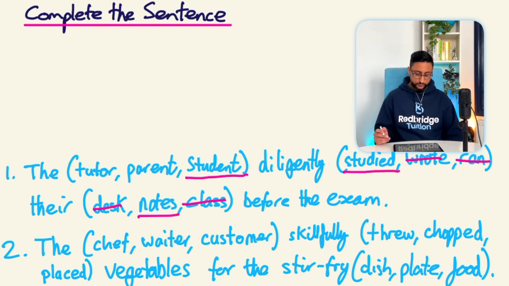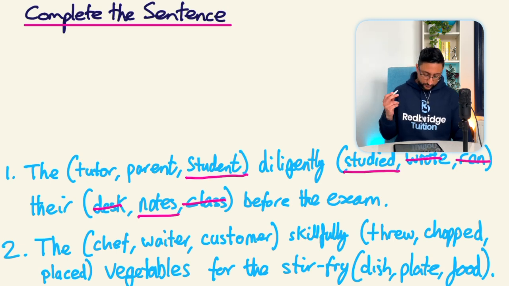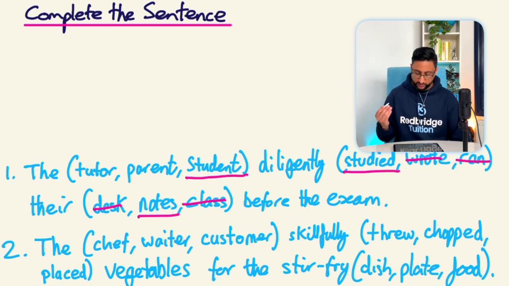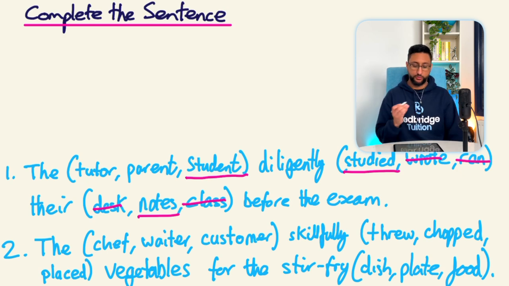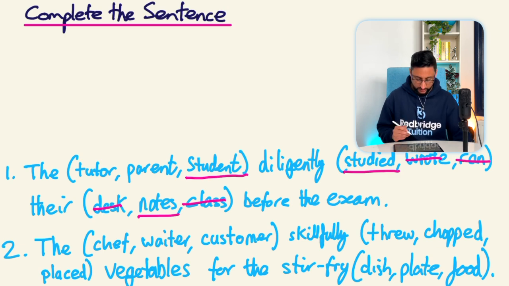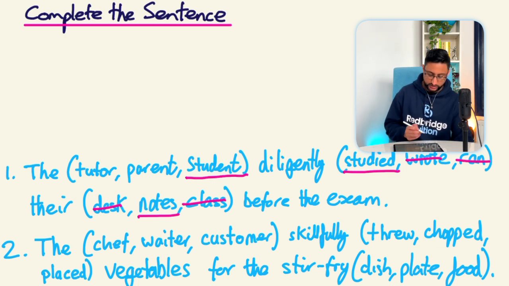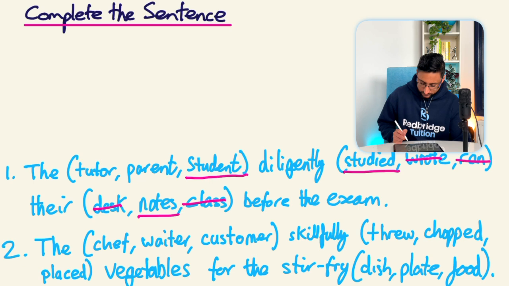Question 2, again, read it through, see if we can get some sort of context. The chef, waiter, customer skillfully threw, chopped, or placed the vegetables for the stir-fry dish, plate, or food. Now, it's to do with food and vegetables. I don't think throwing them is going to be one of the things that any of these three characters, the chef, the waiter, or the customer, are doing.